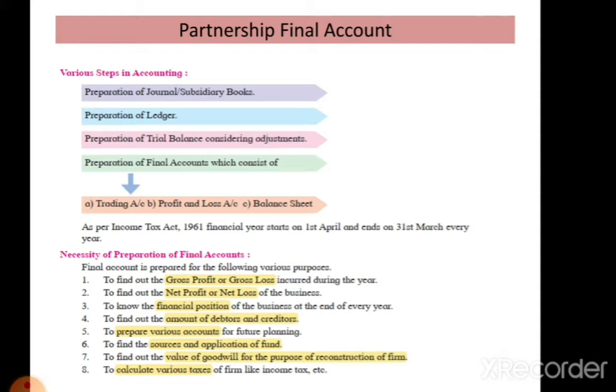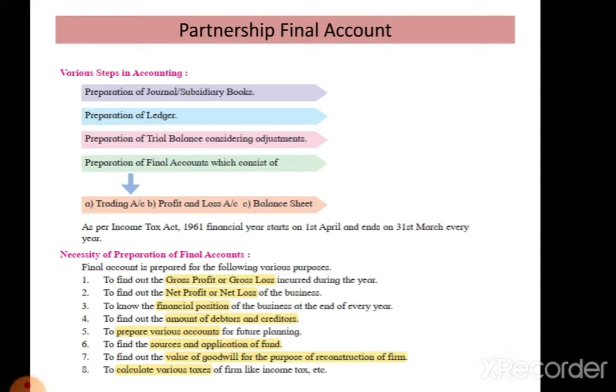And student, that financial year starts on 1st April and ends on 31st March of the next year, as per the Income Tax Act 1961. Student, this final account is the last stage of the accounting procedure. We know that a partnership firm also undertakes various steps to prepare the various accounts. So let us see which are the various steps involved in accounting.